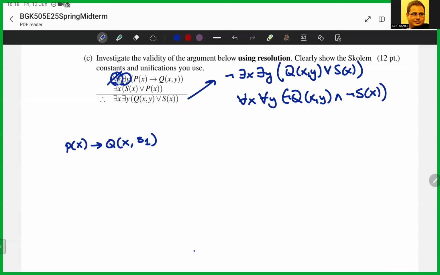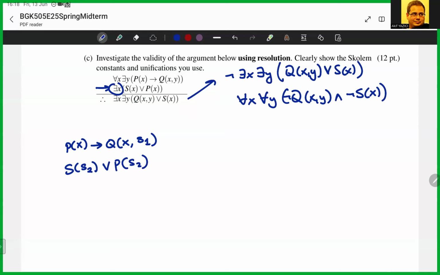And the second premise here, again, I have an existential quantifier. Therefore, I'm going to replace all X's here with a Skolem constant. And that will be different than the one I used for the first premise. And that will be S of, instead of X, S of S2 or P of S2.